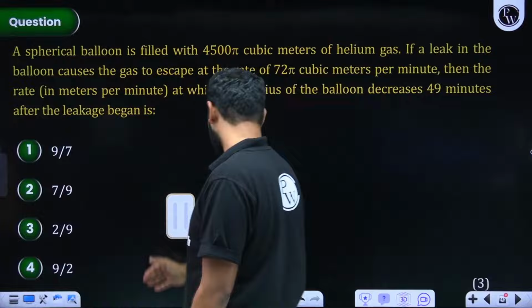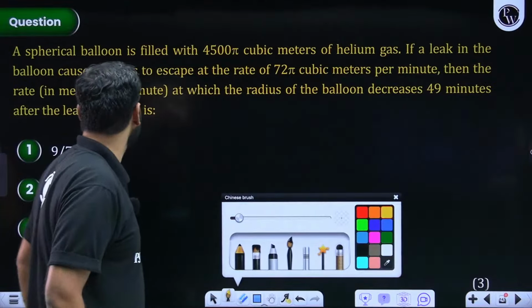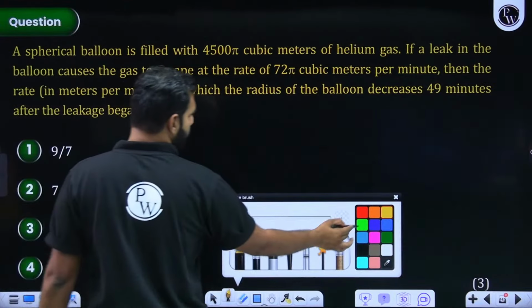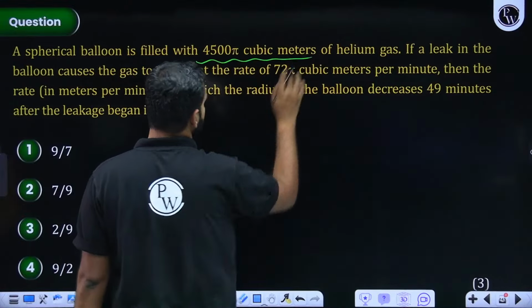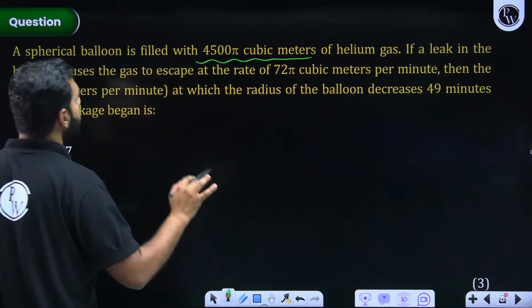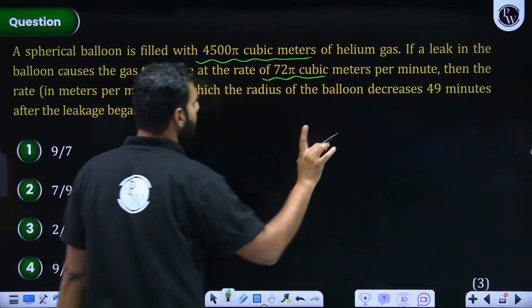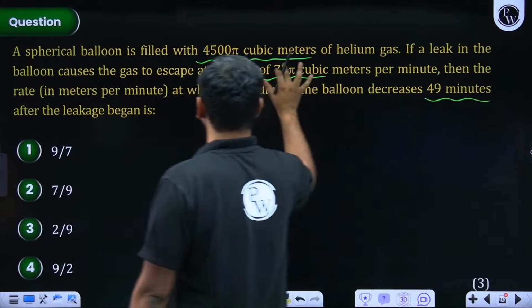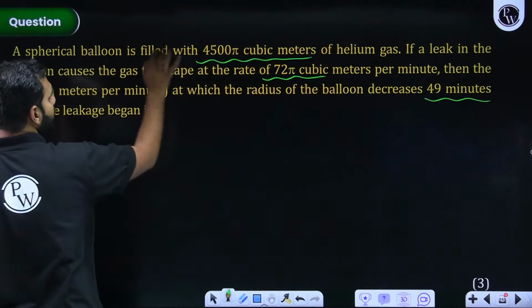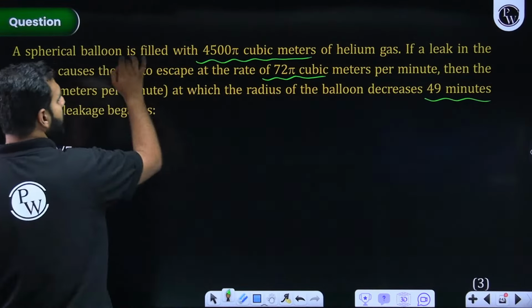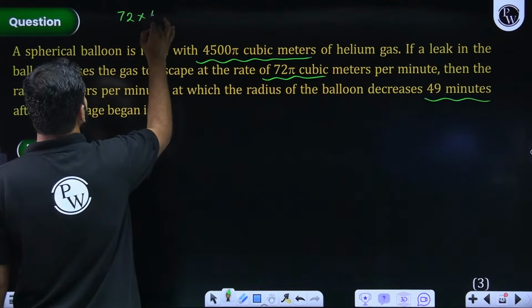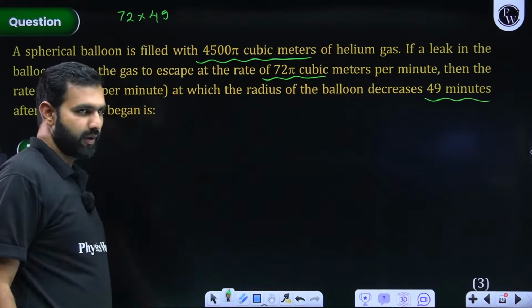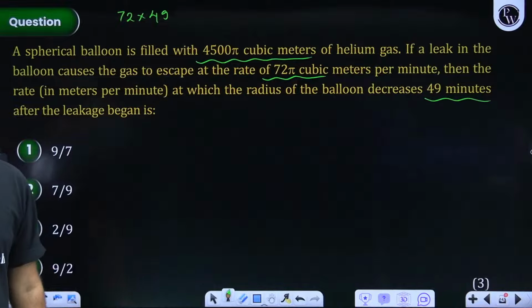So here we are resuming with this part. Let me just do it again. Balloon is filled with 4500 pi cubic meters, okay. Leak is there, and because of the leak 72 pi cubic meters per minute are getting released, and after 49 minutes. So first of all, initially it is 4500. After 49 minutes, 72 into 49 will be leaked. I hope you are understanding the basic principle of counting I'm using.